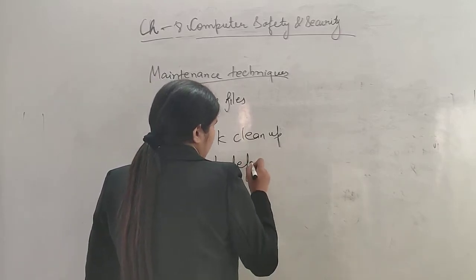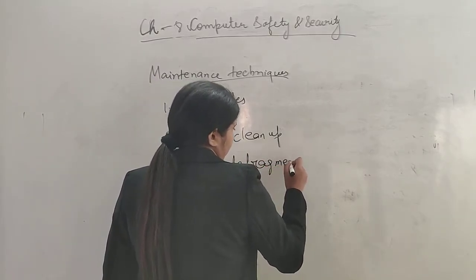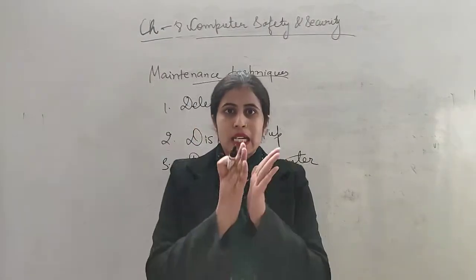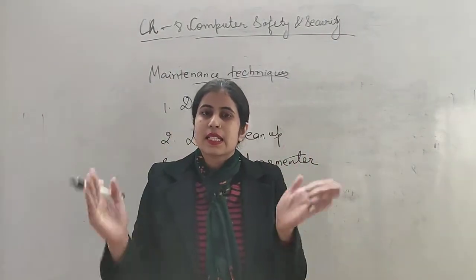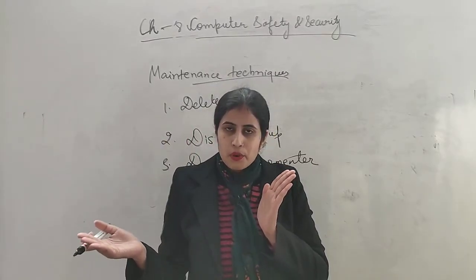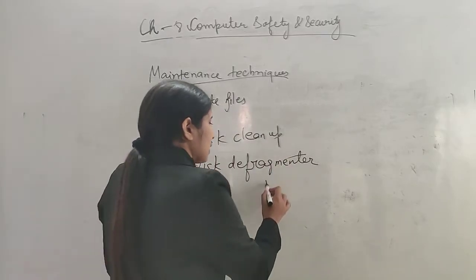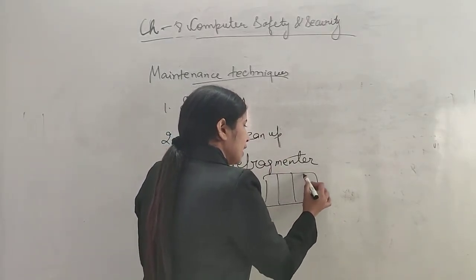Okay. The third one is disk defragmenter. What is it? Defragmenter means we are dividing our disk into different parts. This is the complete disk, and suppose I am dividing it into 4 parts.